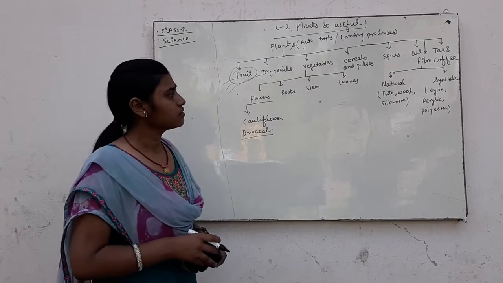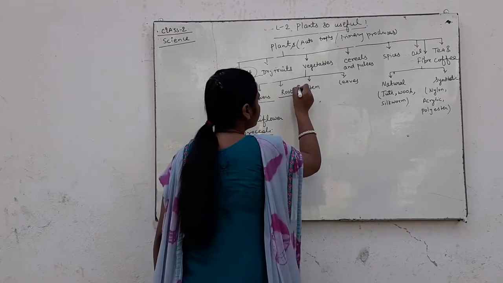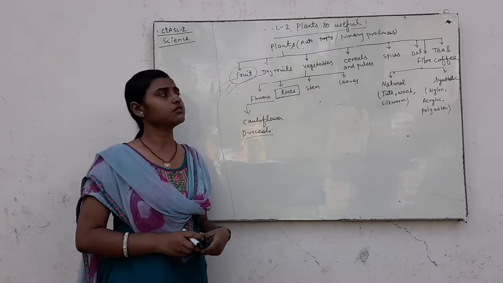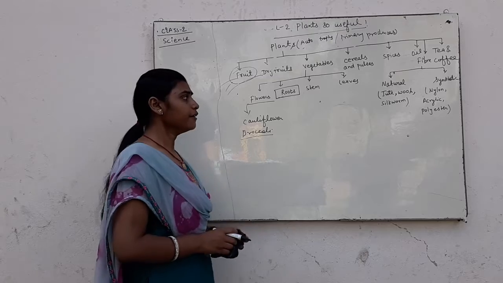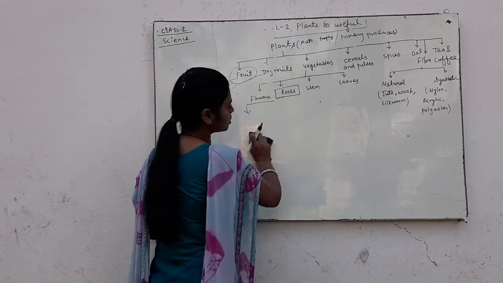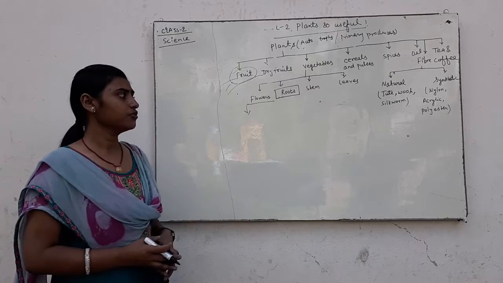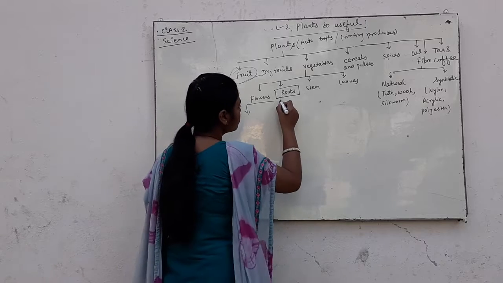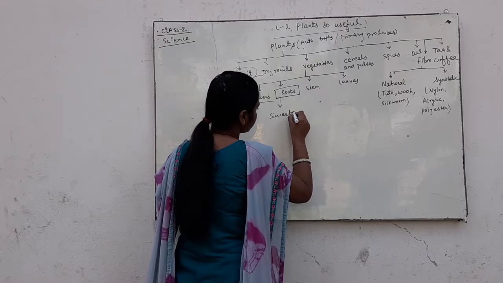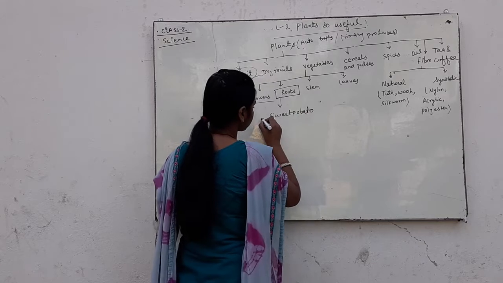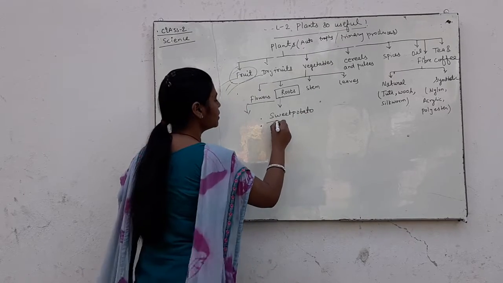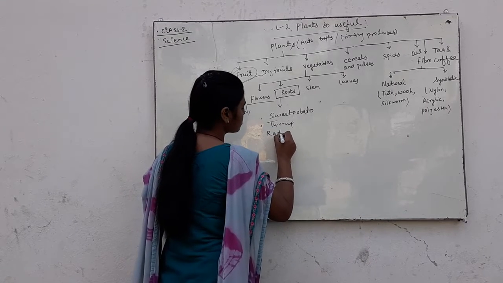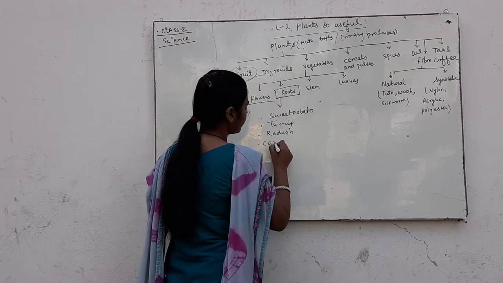And roots are also obtained as vegetables from plants, and the roots which are eaten by us are sweet potato, turnip, radish, carrot.